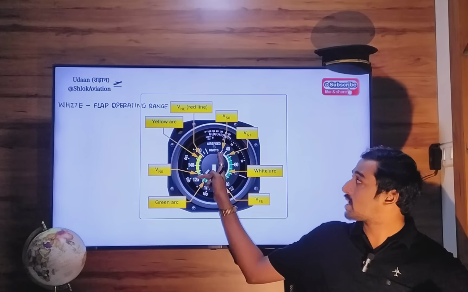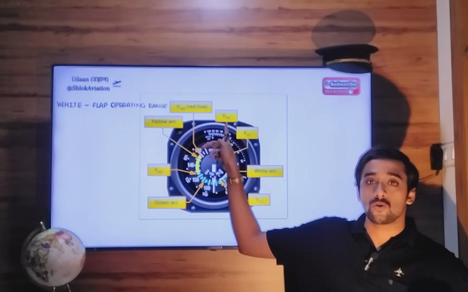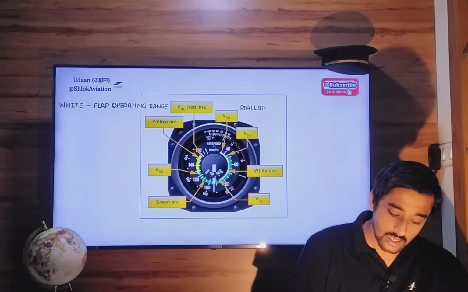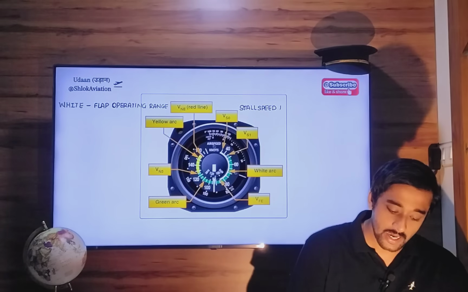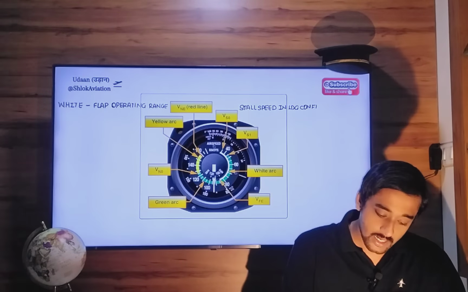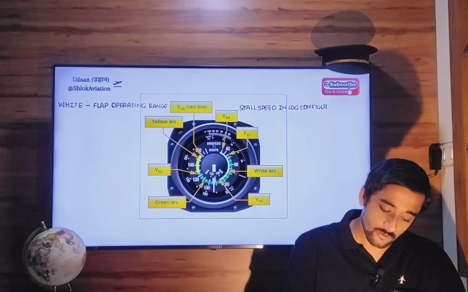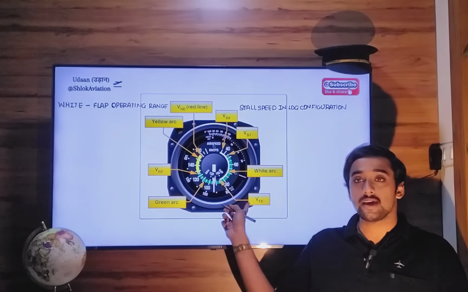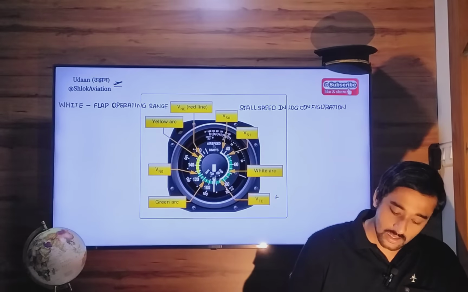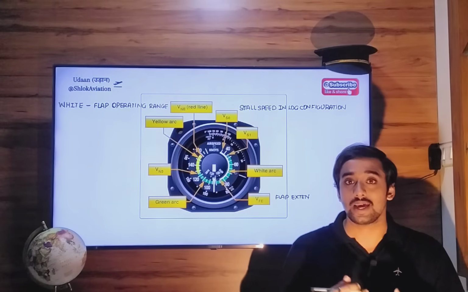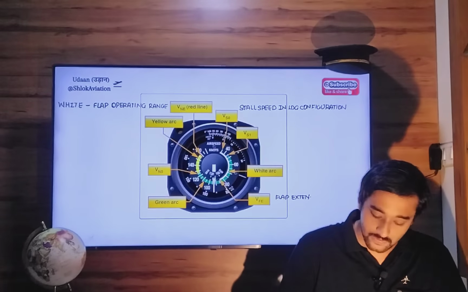Now this white arc starts from VSO. What is VSO? VSO is the stall speed of your aircraft when your aircraft is in landing configuration. That means landing gear retracted, flaps retracted, okay, landing gear configuration. The upper limit or the maximum limit of the white arc is VFE, which is your flap extension speed. The maximum speed at which you can extend your flaps, okay, extend.